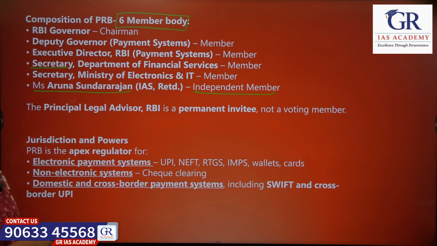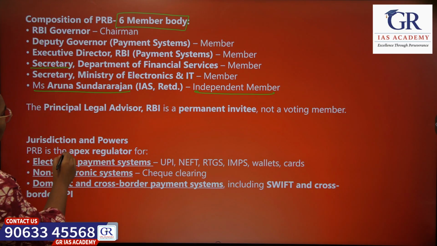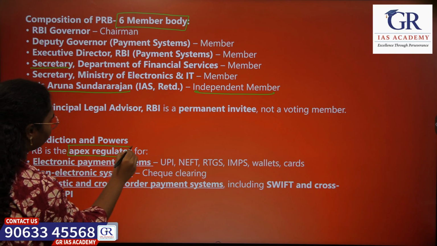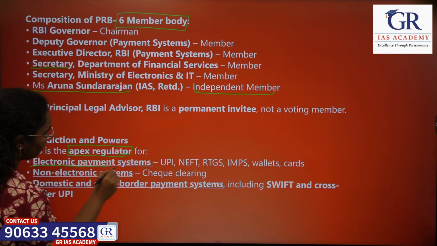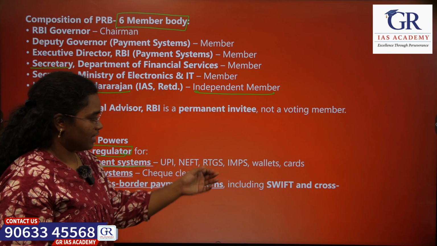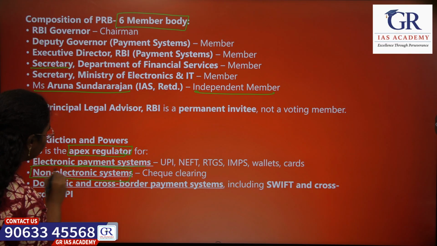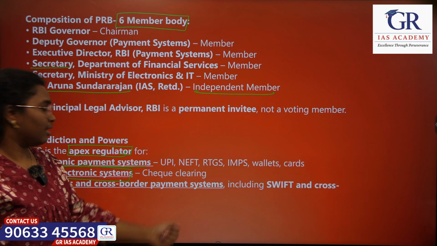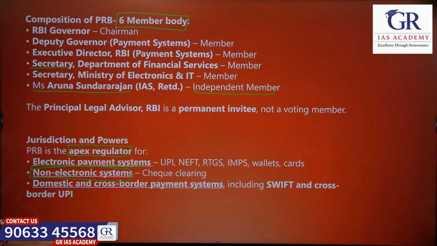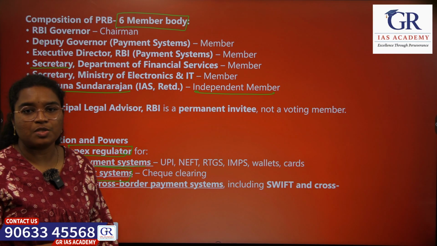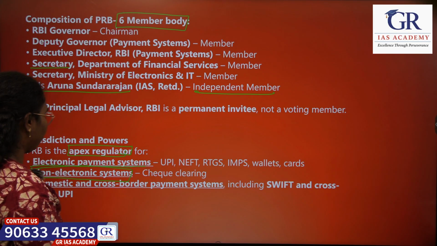And if we see the jurisdiction and the powers, it is the apex regulator for various electronic payment systems like UPI, NEFT, etc. And also it oversees non-electronic systems like the cheque clearing and all. And it also acts as the apex regulator for domestic and various other cross-border payment systems.